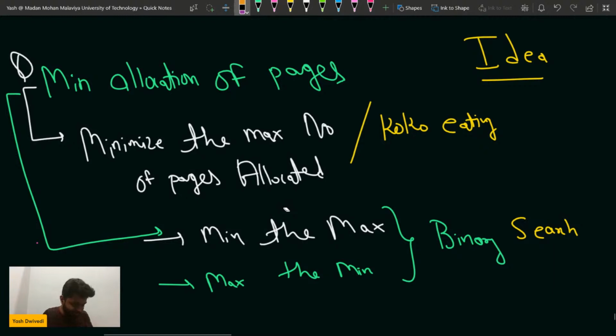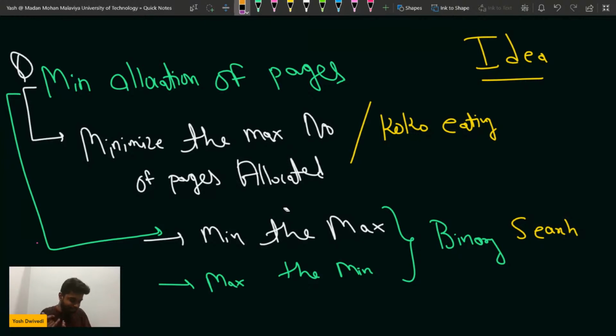Please write yes in the chat. Painter partition, aggressive cow, yes, yes, yes. Please write +1 if this makes sense. How does the intuition come for these problems? Is that much clearer now? Is this part clear, guys? Yes, yes in the chat.